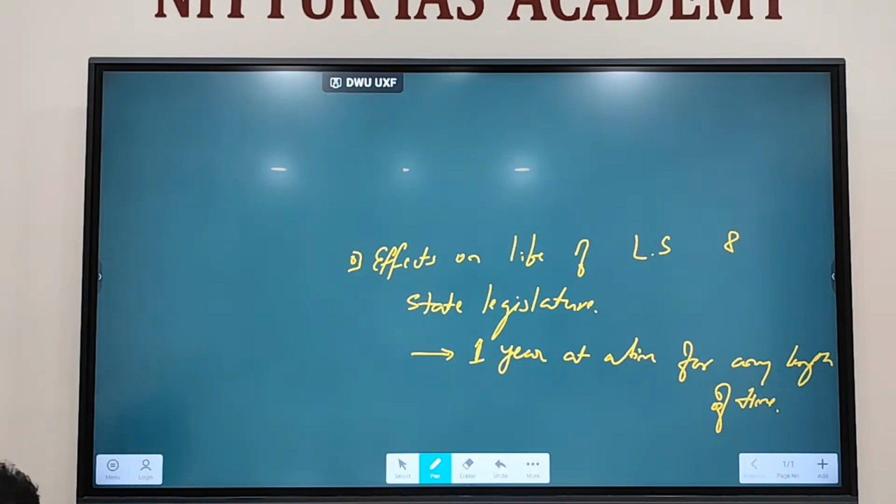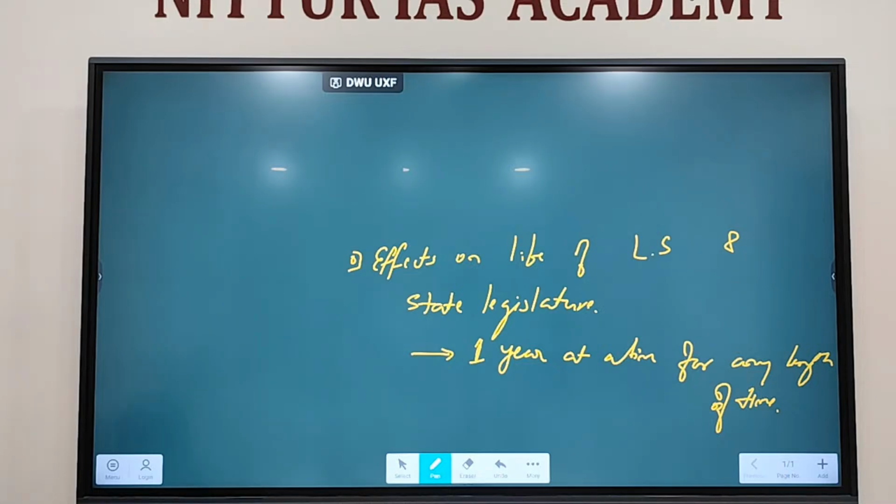Say in August national emergency was imposed. By September the elections were supposed to happen, the national parliament elections, Lok Sabha elections. Then the life of the parliament can be extended. Current elections were supposed to happen in September.